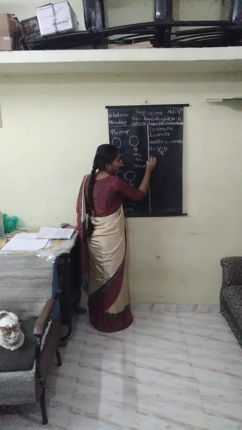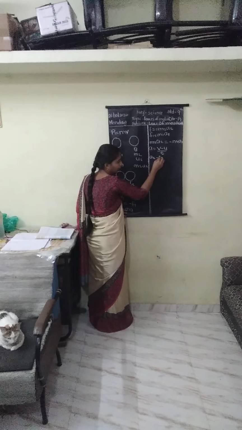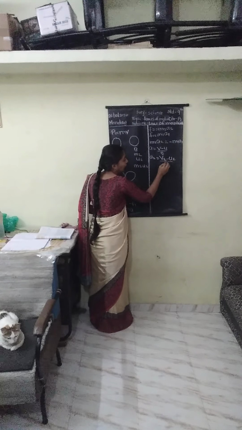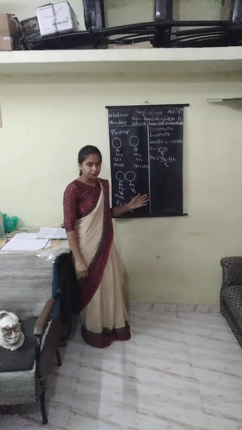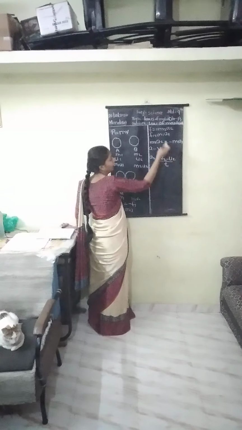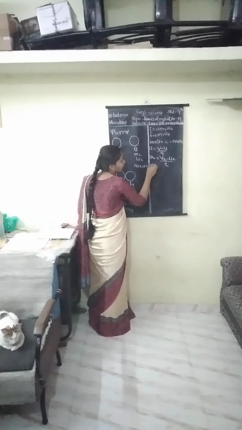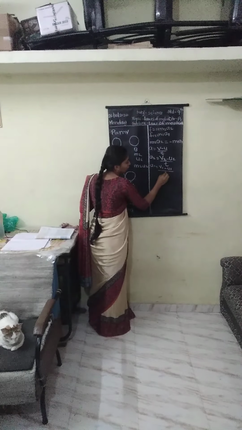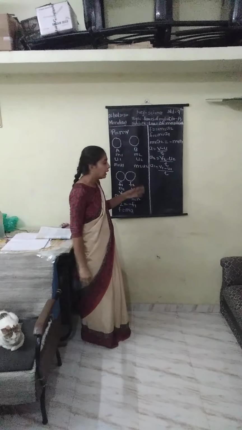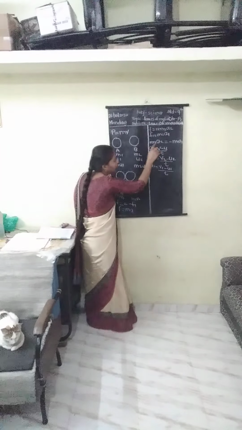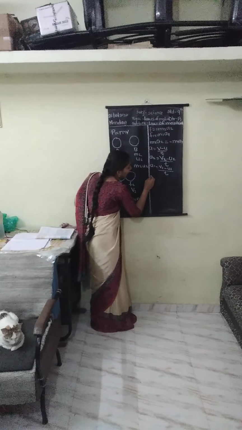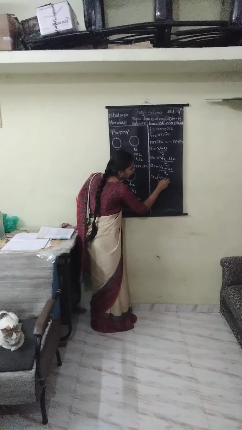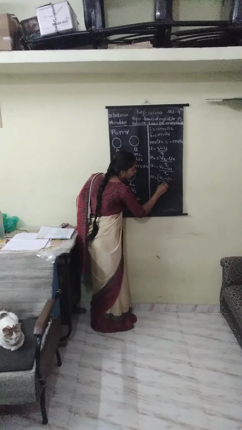For a2, the final velocity will be v2, the initial velocity will be u2, and the time will be the constant t. Similarly, a1 is equal to (v1 minus u1) upon t. So we have to put those values here: m2 as it is, and a2 is (v2 minus u2) upon t.